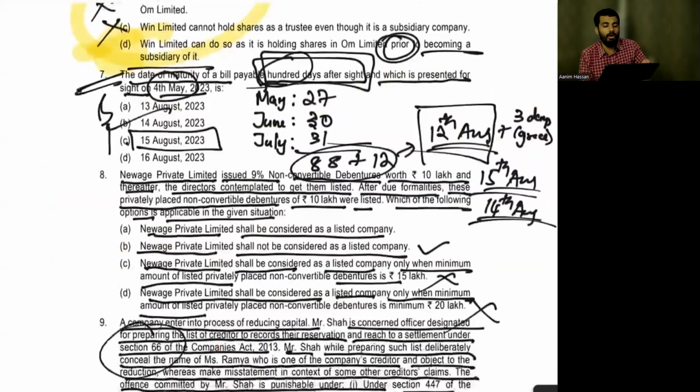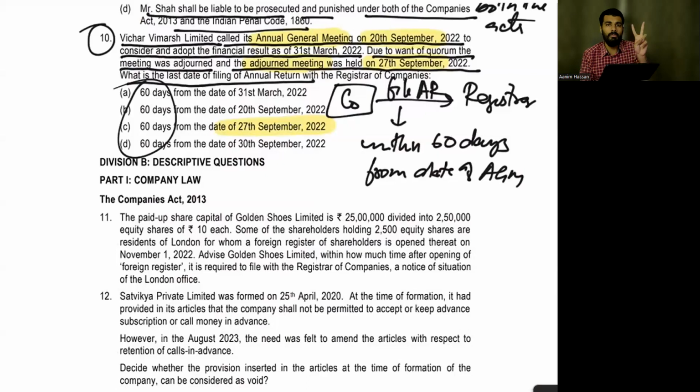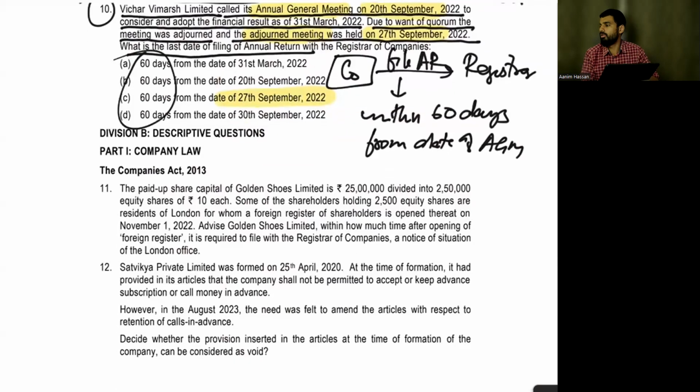So we have finished the RTP of division A. Now we will do part B. We'll do division B also.